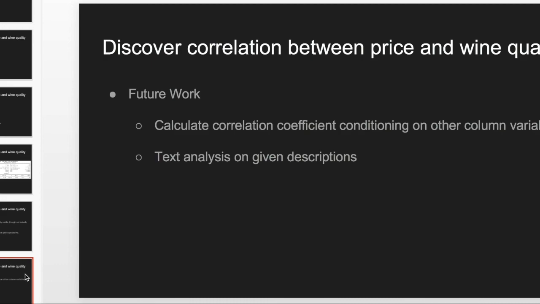So we can calculate the correlation coefficient conditioning on these column variables that we are interested in. The other thing we can do is text analysis on the given descriptions. We can use a word cloud for help.